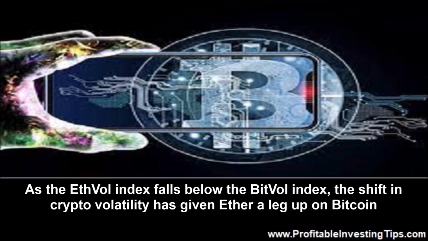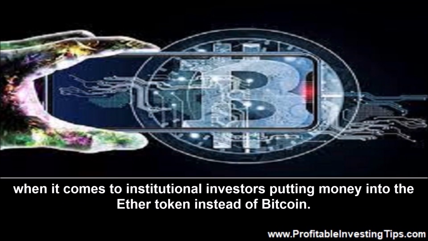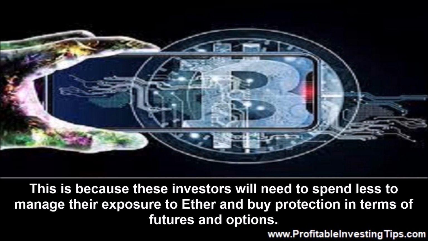Ether implied volatility falls below that of Bitcoin. As the EthVol index falls below the BitVol index, the shift in crypto volatility has given Ether a leg up on Bitcoin when it comes to institutional investors putting money into the Ether token instead of Bitcoin. This is because these investors will need to spend less to manage their exposures to Ether and buy protection in terms of futures and options.